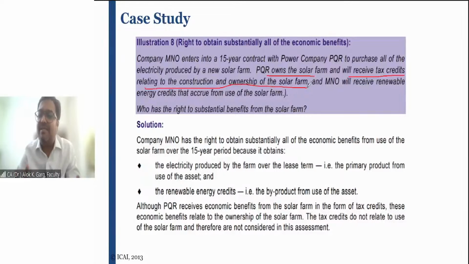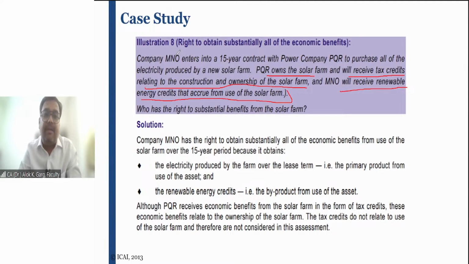So PQR is the owner. PQR is the manufacturer of electricity. PQR is the owner of the solar farm, not the electricity. PQR is the owner of this farm, right? And PQR is getting a tax credit relating to the construction of the solar farm and ownership of the solar farm. MNO will receive renewable energy credits that accrue from use of the solar farm.